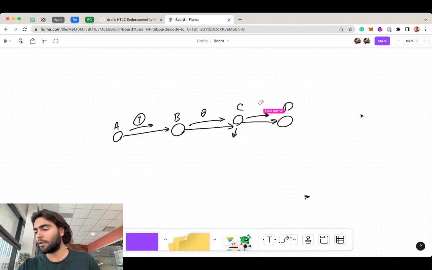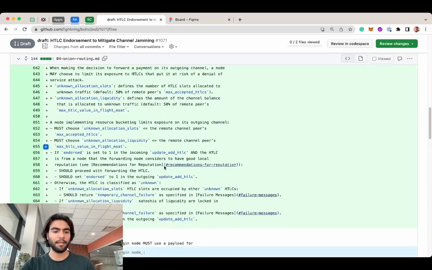So the endorsed field always starts with 1, because A has an incentive to set the endorsed field to 1, because it's its own payment, it trusts itself, and it wants the payment to go through faster. And along the road, if people do trust the payment, they would leave it at 1 because they want it to go through so they can collect the fees. And if they don't trust the node before them, then they would change it from 1 to 0 because they don't want to risk their reputation with the next node. So basically, this is what this proposal is saying.